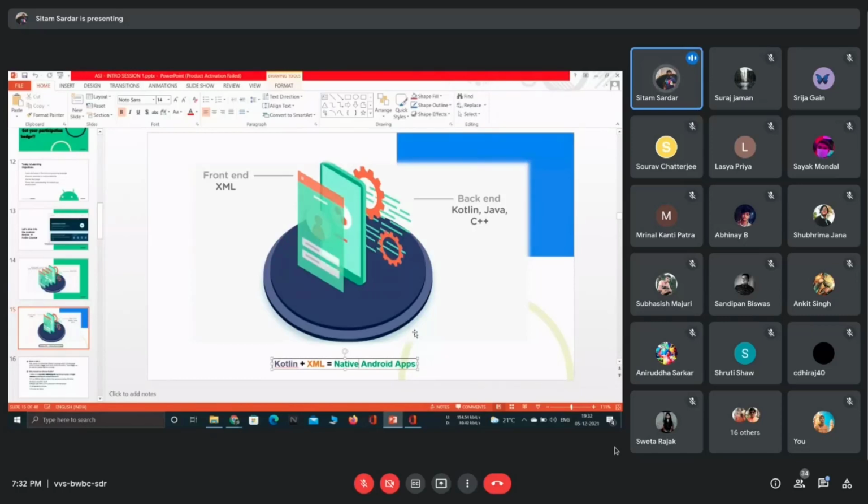This is native Android app development, and the other is cross-platform app development, where you write a single piece of code and use the same code for both Android and iOS apps. Both types of development have some pros and cons, but I am not going into that. Just know what native Android apps are, and in this course we are going to build native Android apps. Okay.